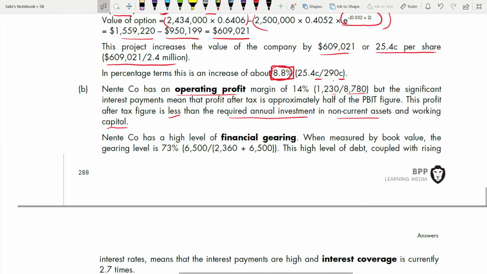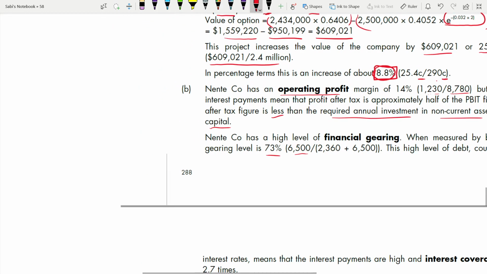Right? Now we are going to the financial gearing. This is also performance. You can talk about interest and all. So Nente has a high level of financial gearing. How are we saying this? When measured by book value, the gearing level is 73%. Wow. Because you have to find your interest. Just this is your long-term liability from your balance sheet, and 2360 is your interest.